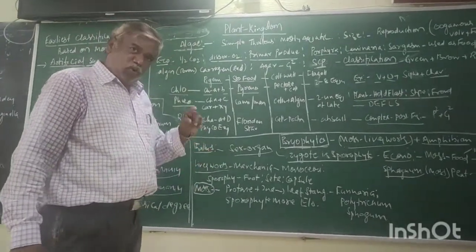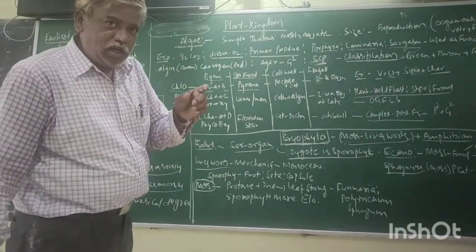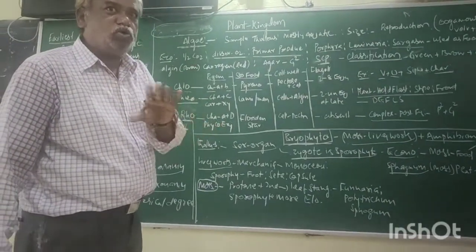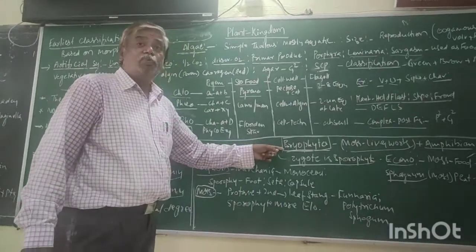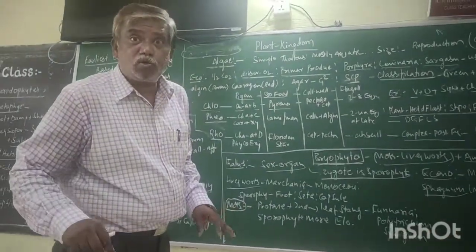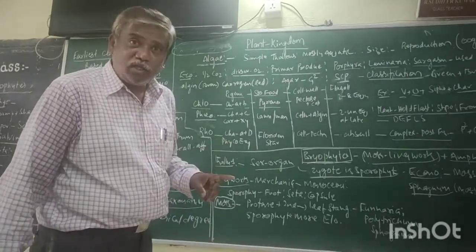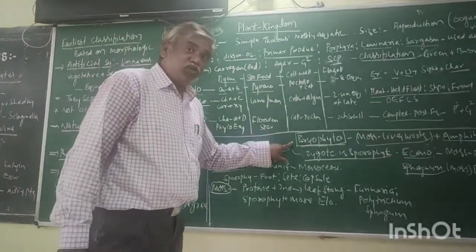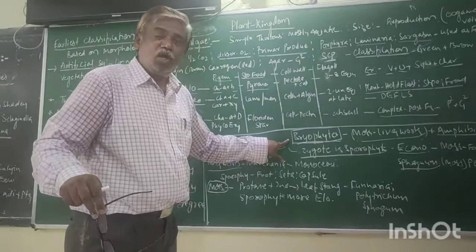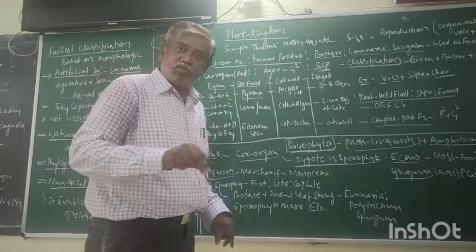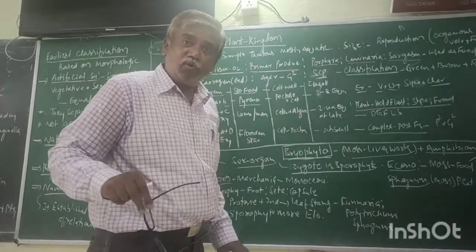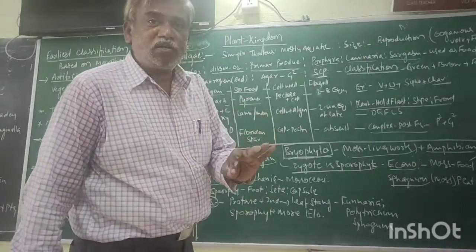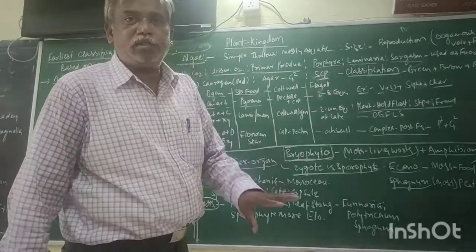Here, root is there, stem is there, leaf is there, but not true ones. The roots of bryophytes are never called roots, they are rhizoids. The stem of a bryophyte is not a true stem. The leaf of a bryophyte is not a true leaf, due to the absence of xylem and phloem vascular bundles.